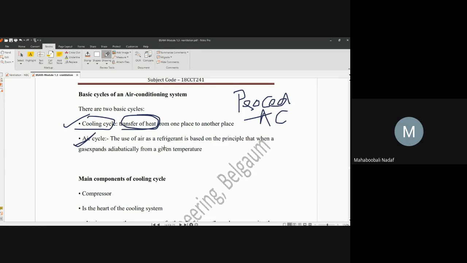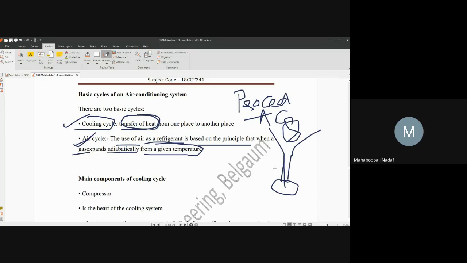Air cycle: the use of air as a refrigerant is based on the principle that when gas expands adiabatically from a given temperature, there is some physics involved. If you compress the air in one unit and allow it to suddenly expand, it releases its temperature and the air is automatically cooled down. This is a normal process. So we have two cycles, the cooling cycle and the air cycle. In the air cycle you are changing the air quality and using the air as a refrigerant.